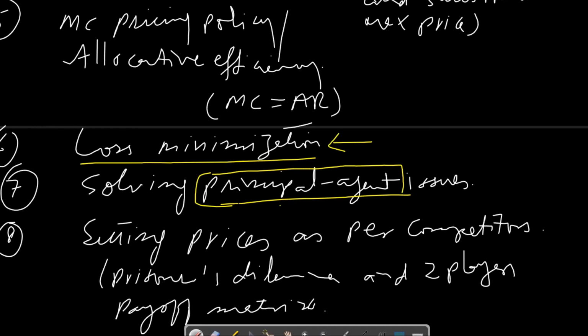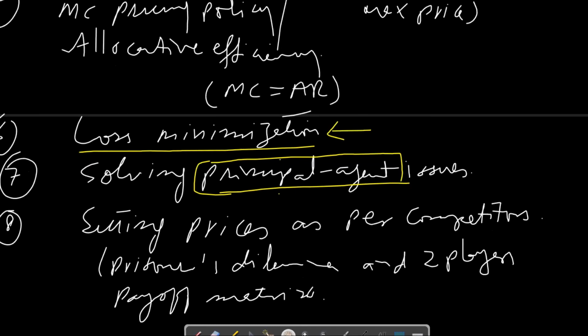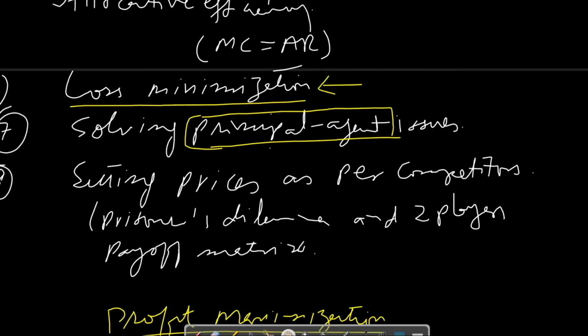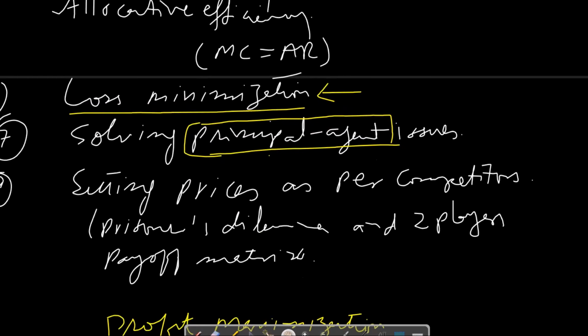So solving principal agent issues is again one of the objectives of firms, because every firm tries to continue business activities in a smooth way. And if these issues are not addressed, then definitely business cannot carry on smoothly.